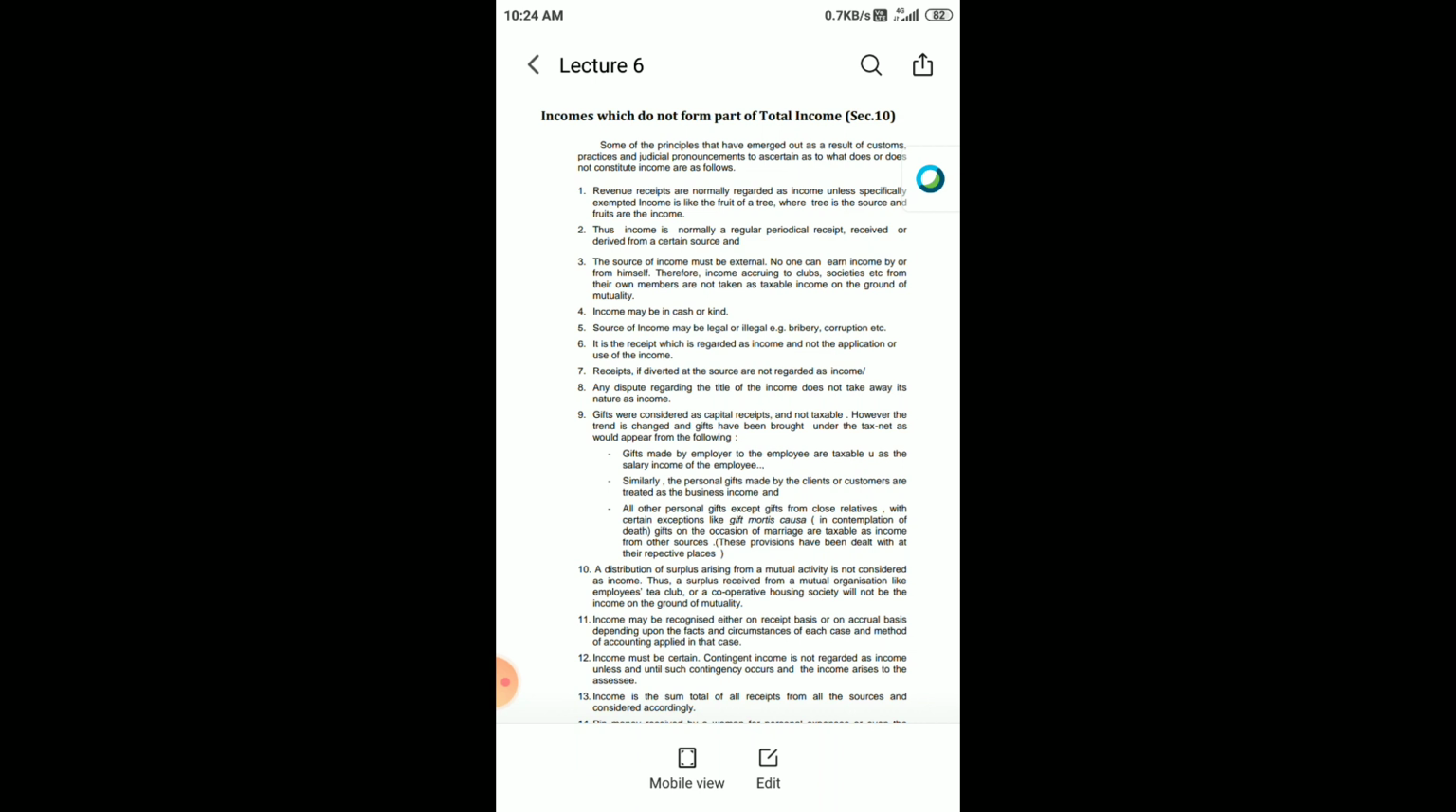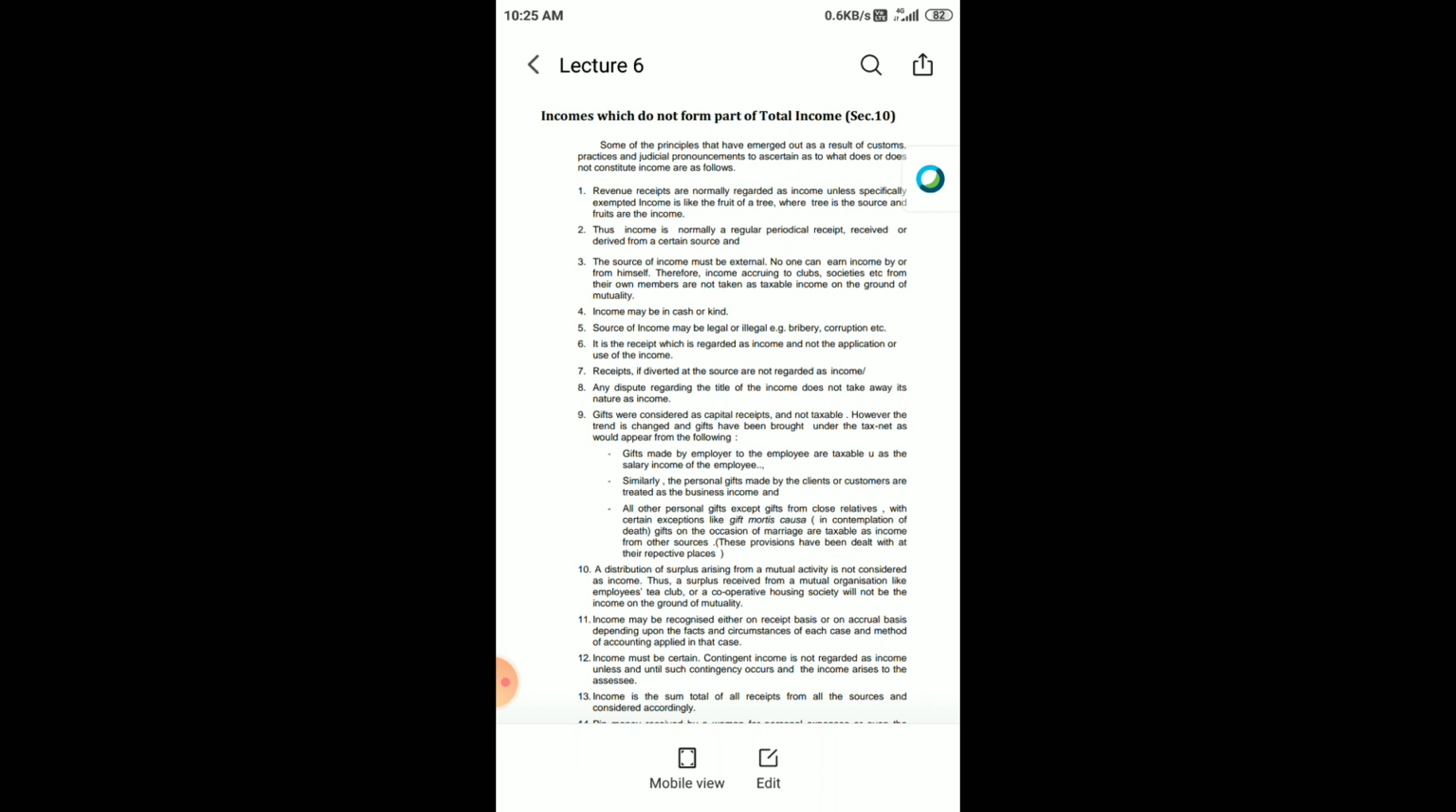Similarly, it is the receipt which is regarded as income, and not the application or use of the income, right? The income is on receipt, not on the use of it. If you get any income and keep it at some place, it is not on the application where you utilize the income. On the basis of that, you don't decide the total income. How much you get in return, in consideration, that is called the total income.